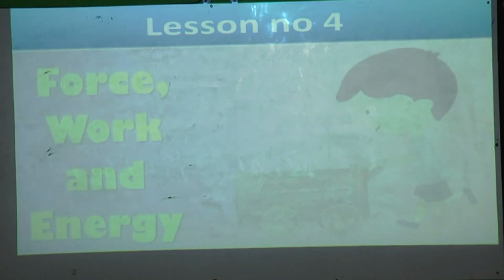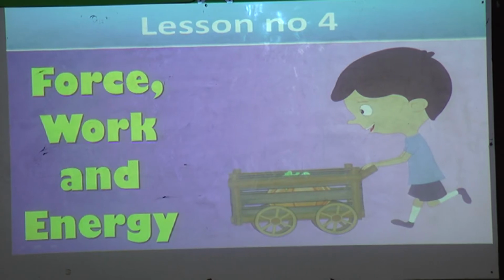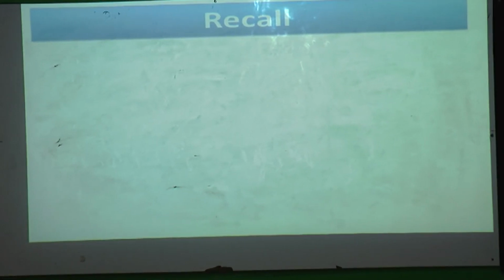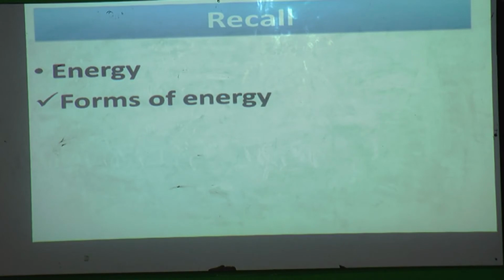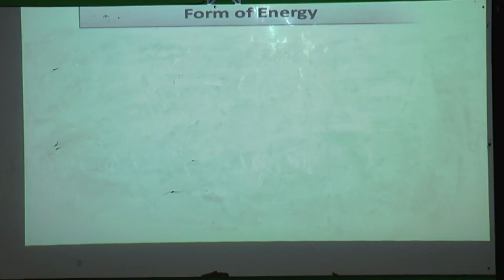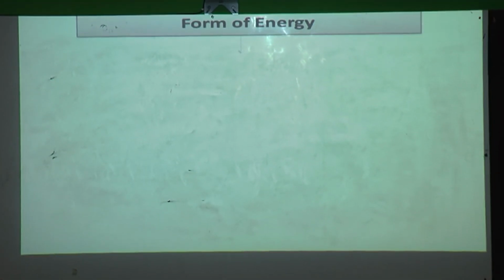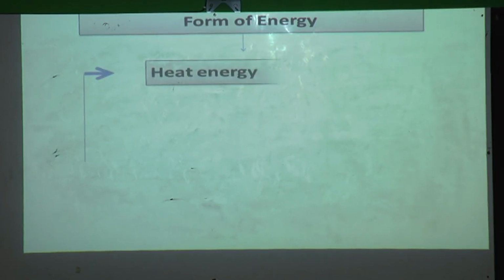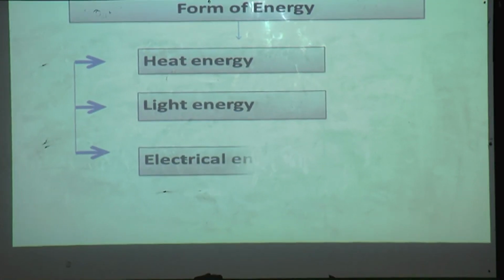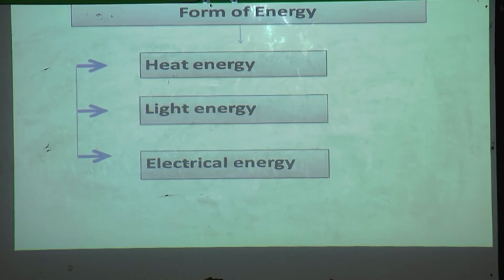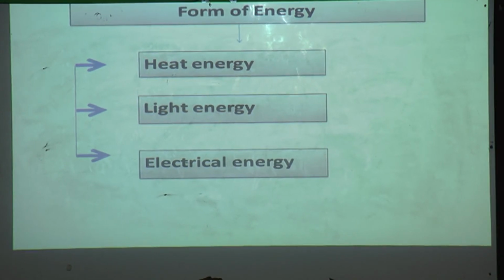Lesson number 4, force, work and energy. Let us recall some points from the previous session. In the previous session we have learned about energy. In that we have seen forms of energy. Let us see in detail forms of energy: heat energy, light energy, electrical energy. These are some forms of energy we have seen in the last session.